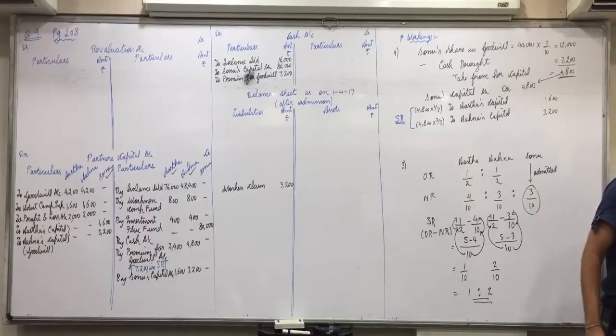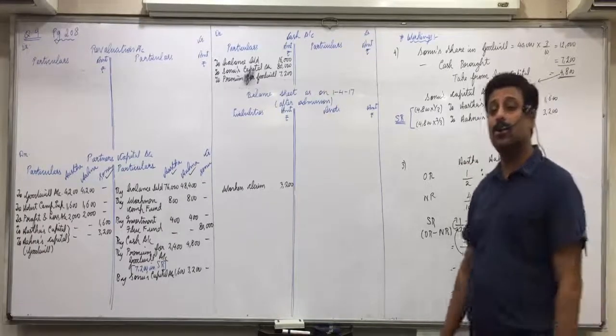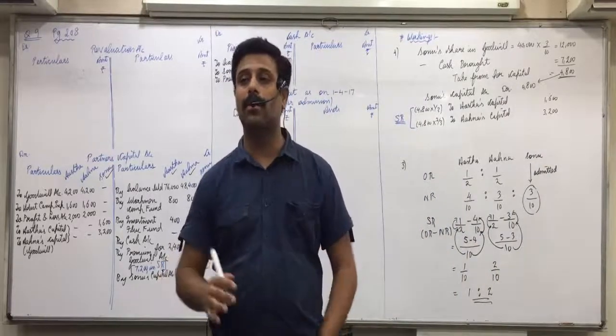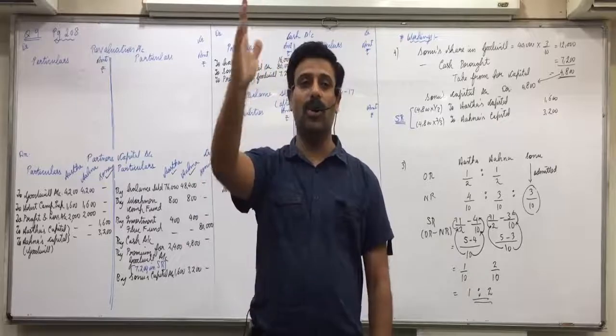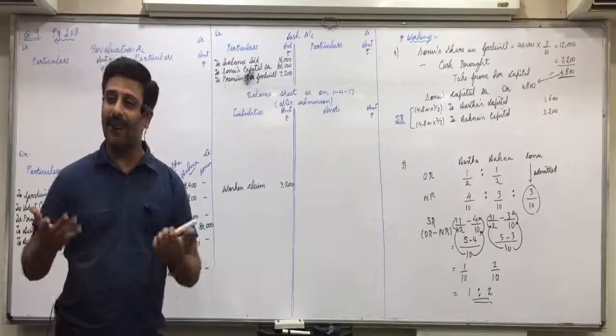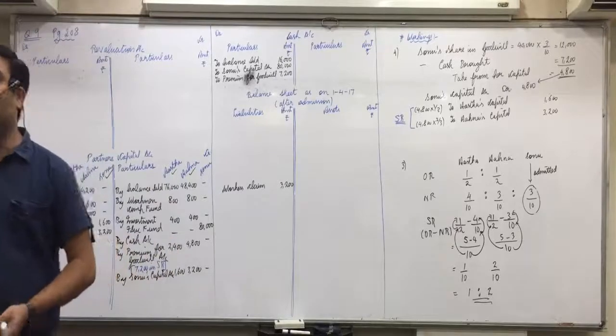Fifth, Ana will take over investments at 19,200. So, who is Ana? Ana is a partner. Definitely Ana is a partner. Ana is the receiver.